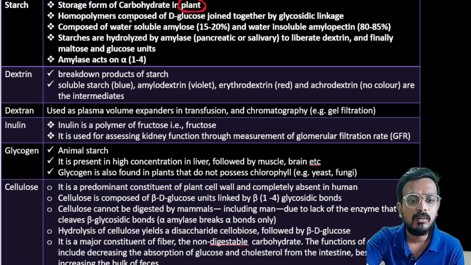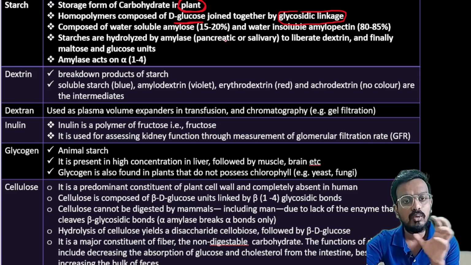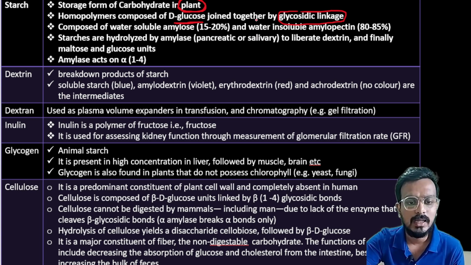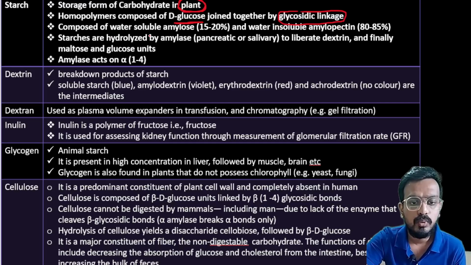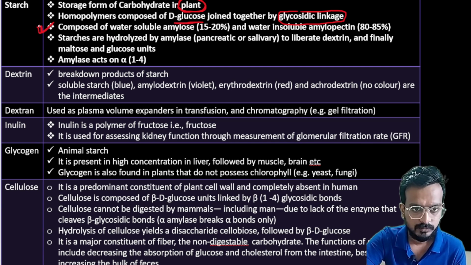This is a homopolymer composed of D-glucose joined together by a glycosidic linkage. It is a polymer of D-glucose, joined to one another by glycosidic linkage. Questions have been asked from this line; this question has already been asked once.